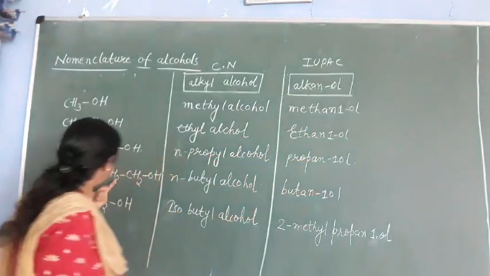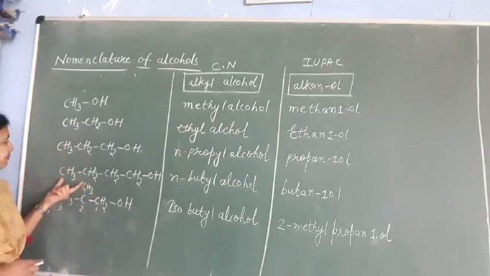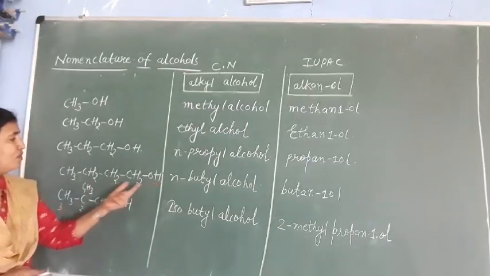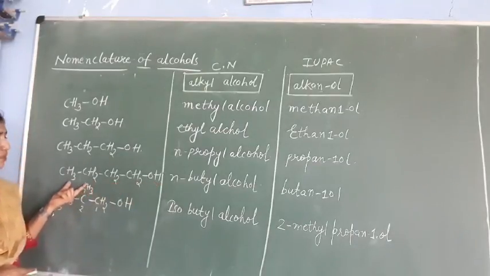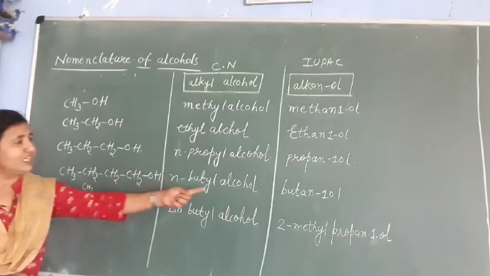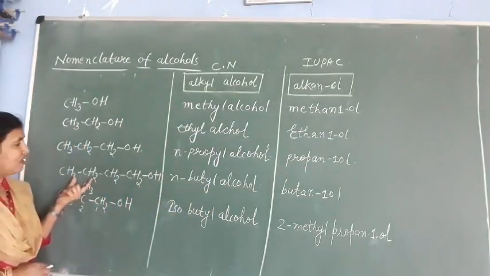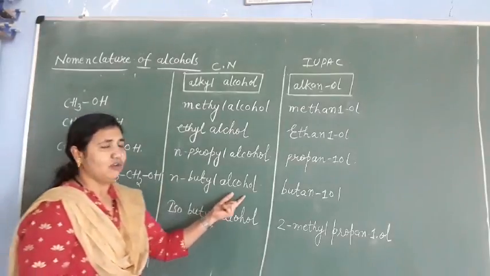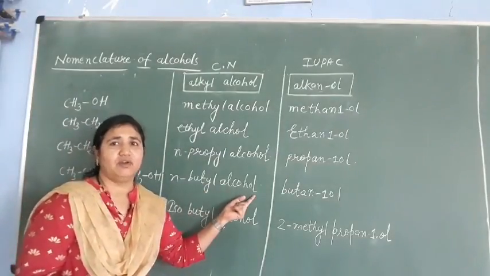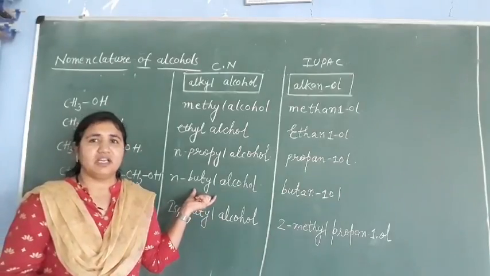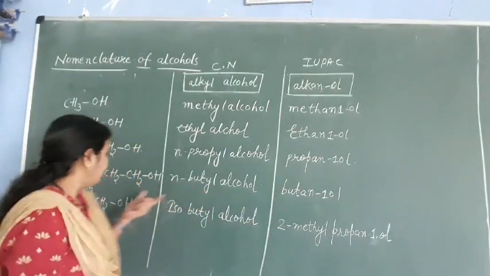Okay. Next we have butane, 4 carbons here: CH3, CH2, CH2, CH2, OH. 4 carbons means here butanol it is. IUPAC nomenclature is butanol, and common nomenclature, what we will have? n-butyl alcohol. Till here everyone can name it easily. The problem will come for the next one. Okay, what is next here?